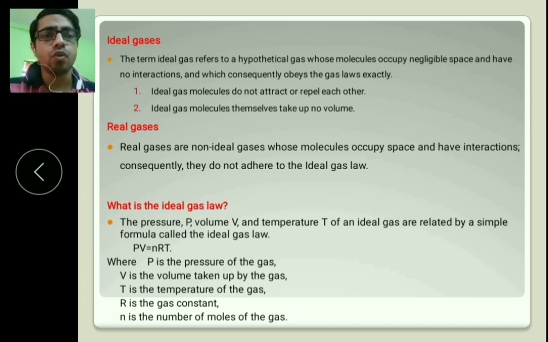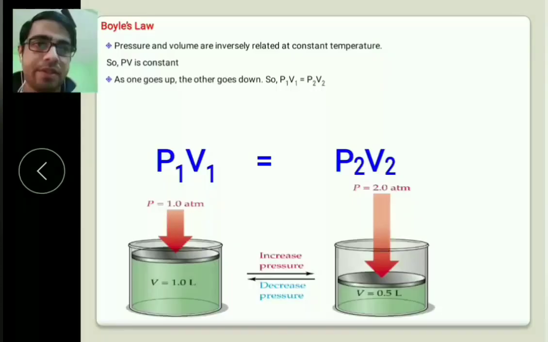Next, what is ideal gas law? The pressure P, volume V, and temperature T of an ideal gas are related by a simple formula called ideal gas law, which is PV equals nRT. And here P is the pressure of the gas, V is the volume taken by the gas, T is the temperature of the gas, R is gas constant, and n is number of moles of gas. Okay, so we are going to the next page.